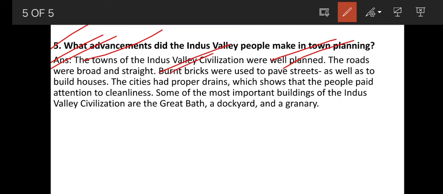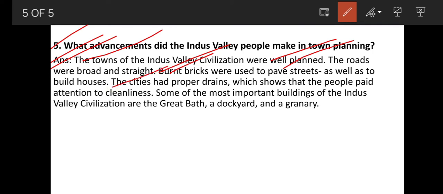Burnt bricks were used to pave streets. They used burnt bricks to cover the streets and to build houses, okay, to pave the streets, to cover the roads, streets, and to build houses. One material they used was burnt bricks.